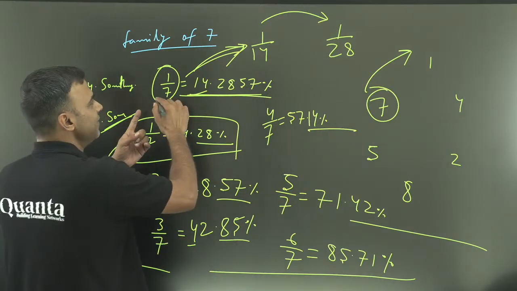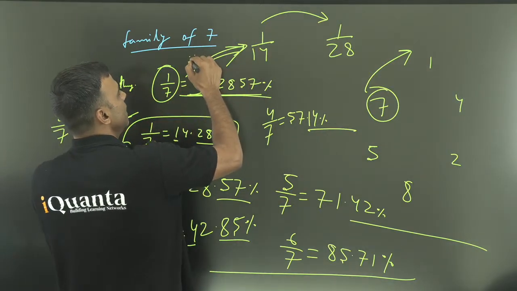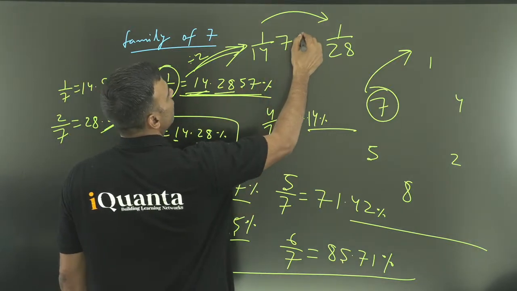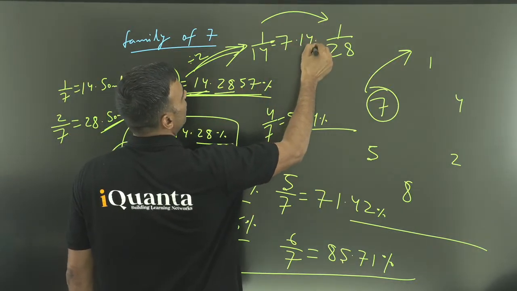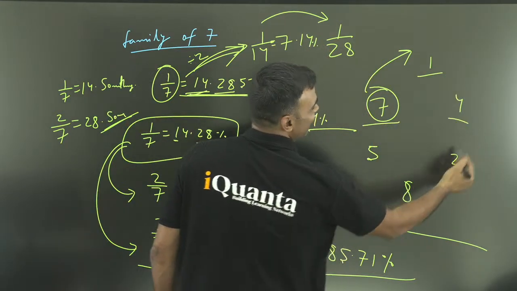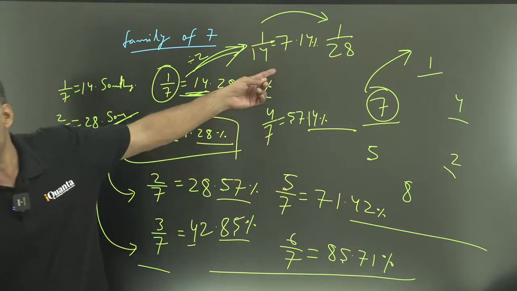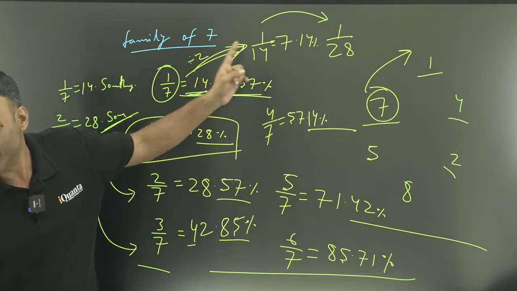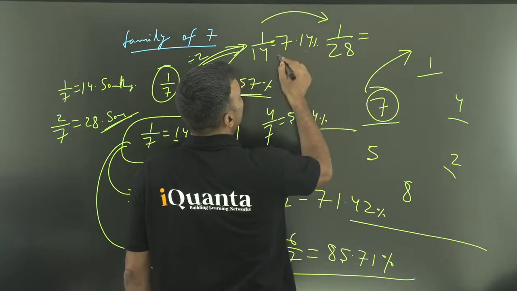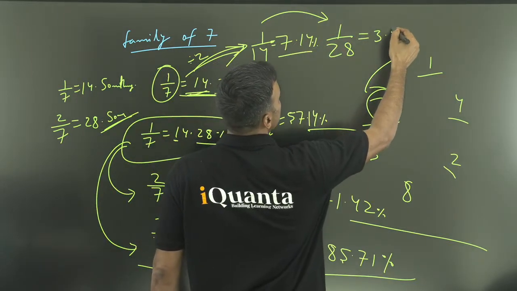So from 1 by 7 to 1 by 14, divide by 2. 14 divide by 2, 7. 28 divide by 2, 14. So 7.14%. Still the same cycle is being followed, isn't it? 7.14. The decimal will change, that is a very logical thing. Decimal position will change. Fantastic. 1 by 28 will be half of this, 3.57%.